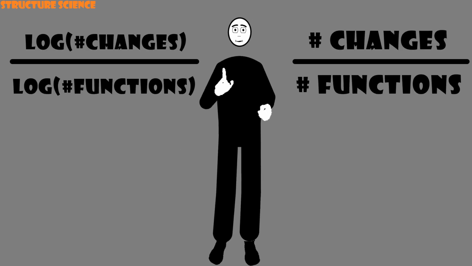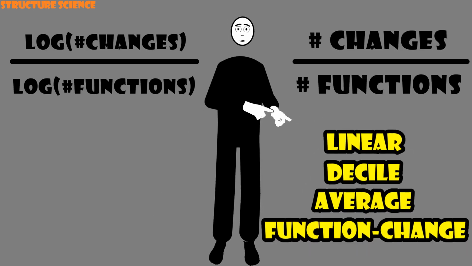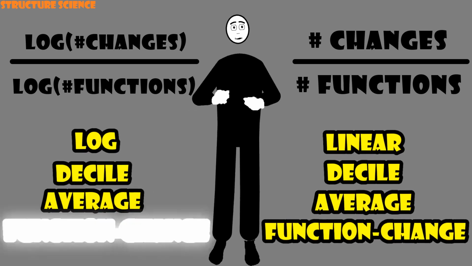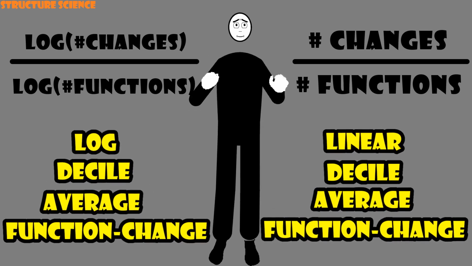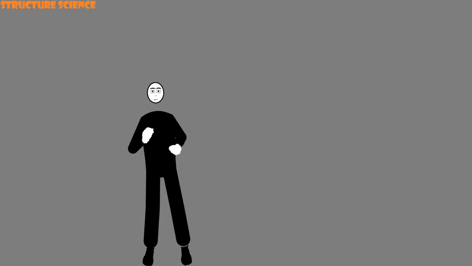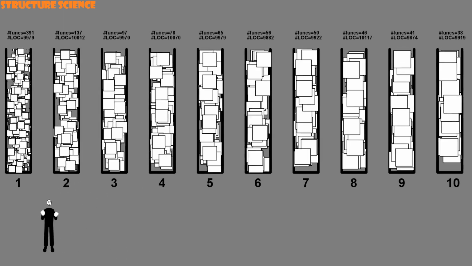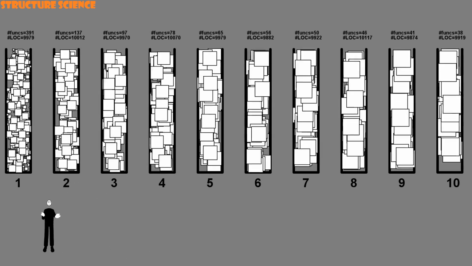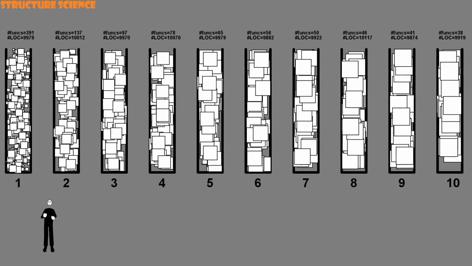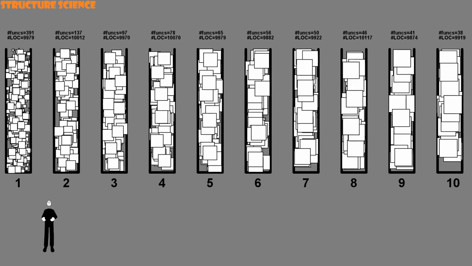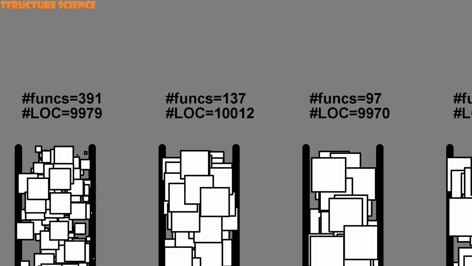We'll call the two forms the linear decile average function change and the log decile average function change, and just bear with me. Okay, let's park the logarithms for a moment. Back in linear land, if we assume that each line of code is equally likely to change, then the number of changes in each decile will, over many commits, be roughly the same, let's say 300.